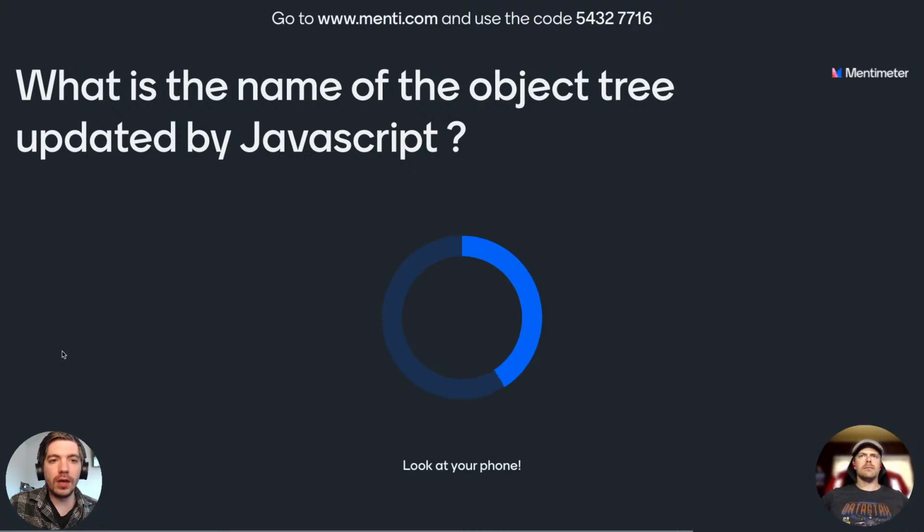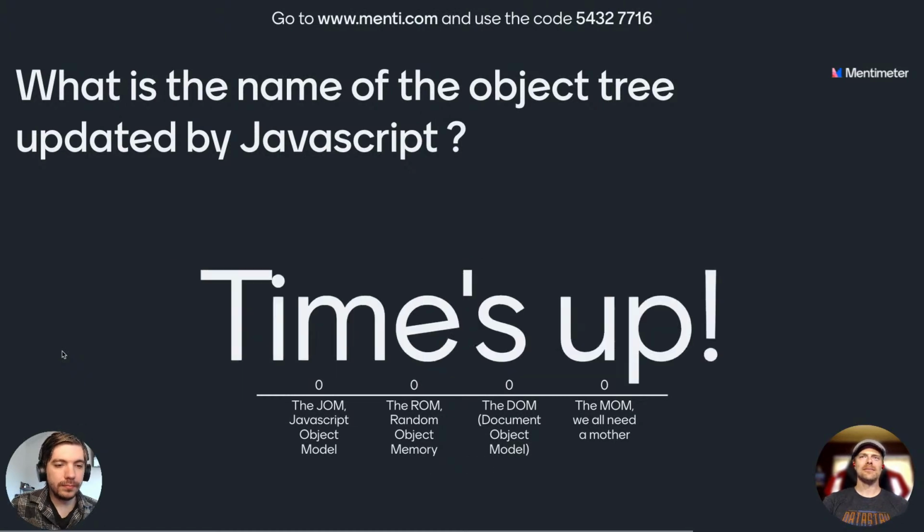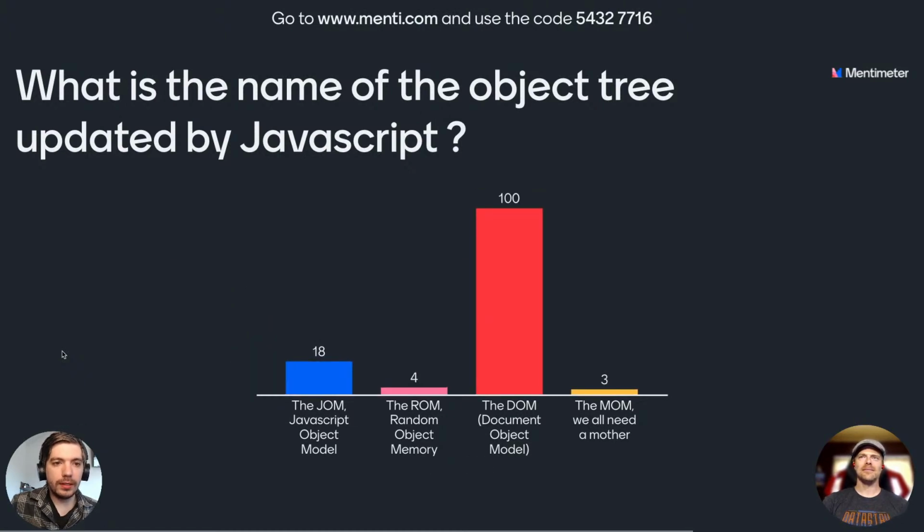What is the name of the object tree updated by JavaScript? The JOM, J-O-M, JavaScript Object Model. The ROM, Random Object Memory. The DOM, Document Object Model. Or the MOM. And we all need a mother. All right. Yes, the DOM, the Document Object Model, is the correct answer.